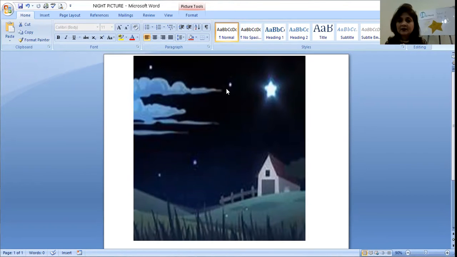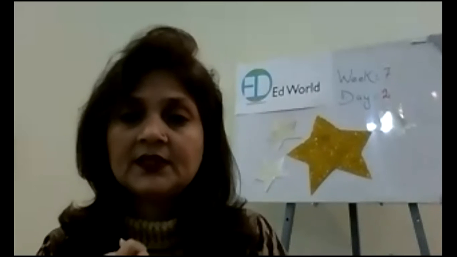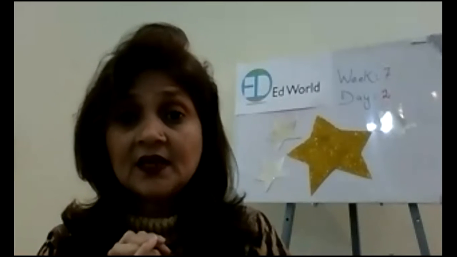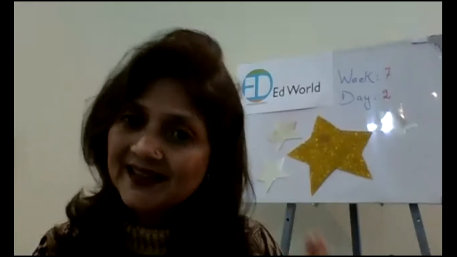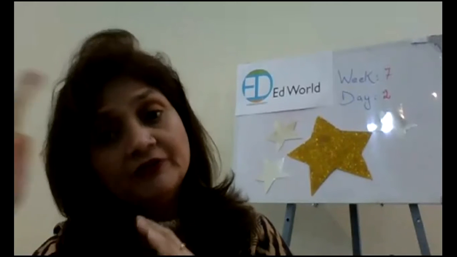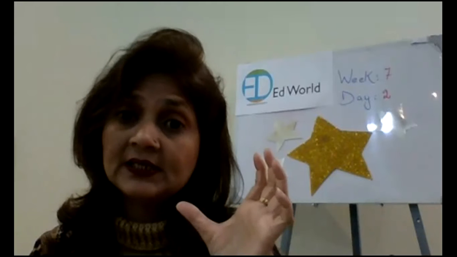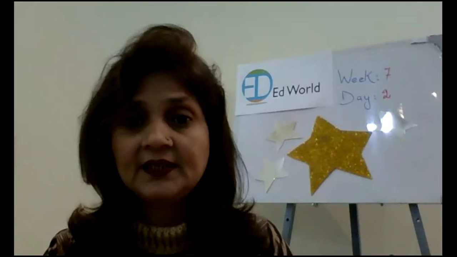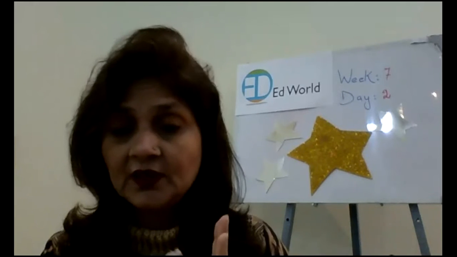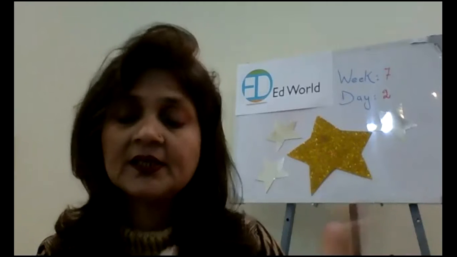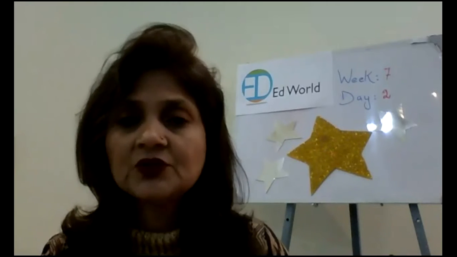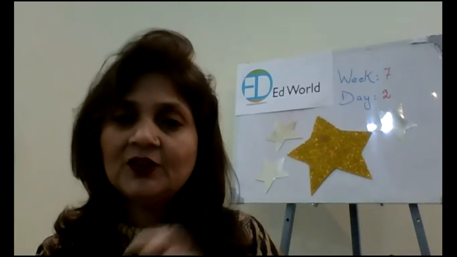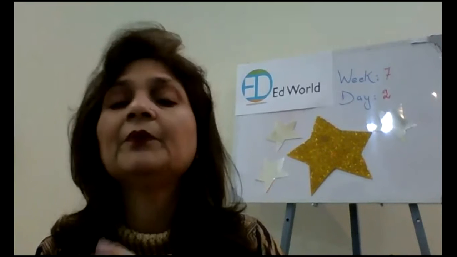Why does the sun look a little bigger than the stars? Because the sun is nearer to the earth. Stars are very far away. But the sun is nearer to the earth, so that's why we can get the light and heat from the sun easily. All right, because it's not that far, whereas the stars are very far away. So that is why they look very tiny. They look very small when you look up at the sky.